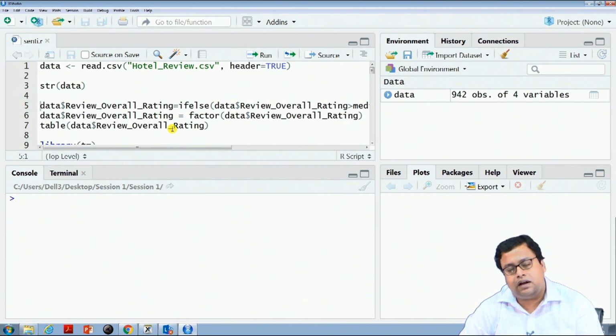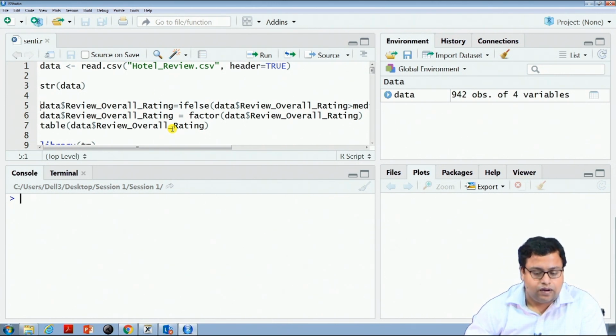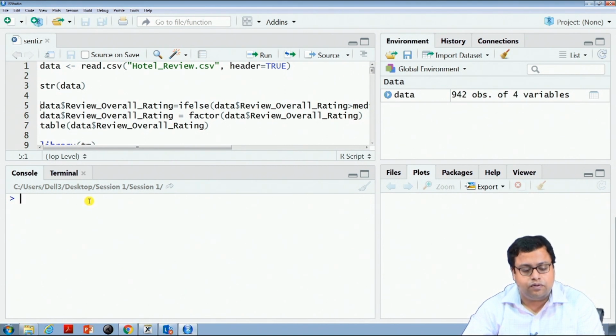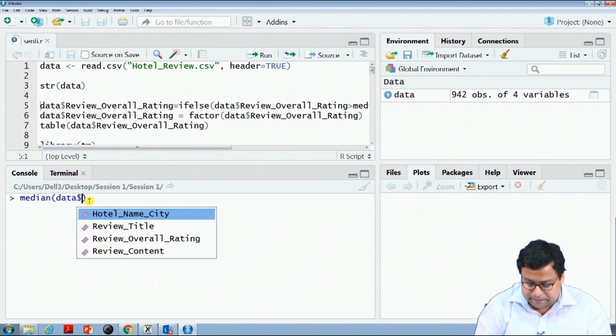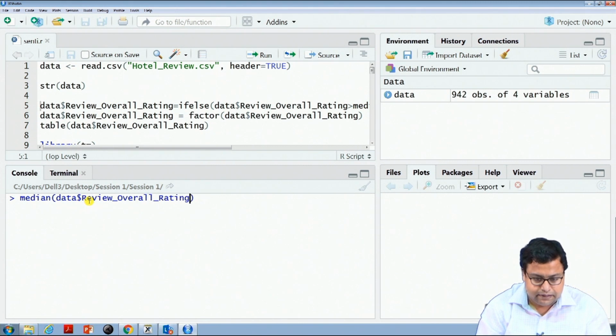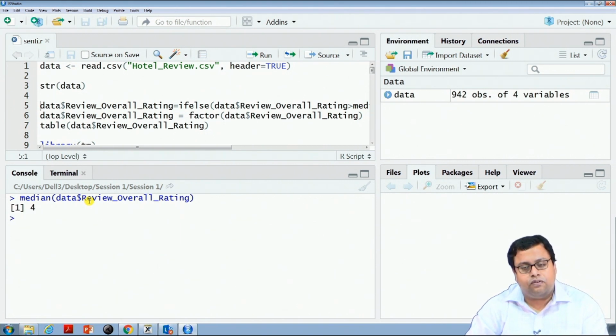What I do right now is break the given data set into 2 halves: one is the positive reviews and another is the negative reviews. So, how do we find positive reviews? We use something called a median split. What is a median split? Find the median of a variable and then split on it. For example, the median of data dollar review overall rating comes out to be 4.